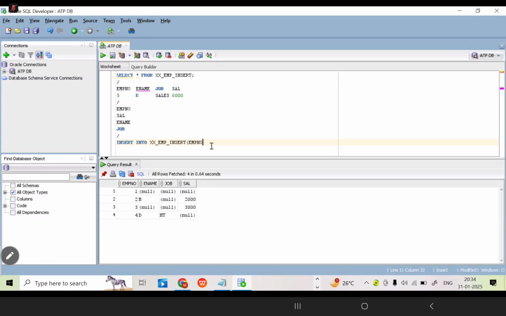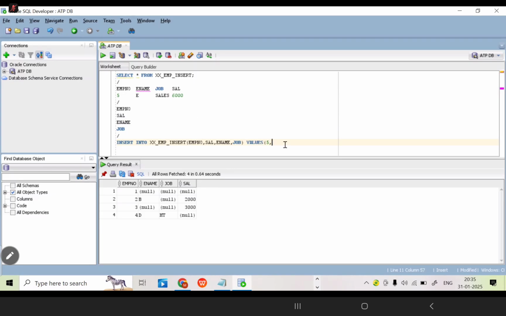Employee number. Next one, what is the column? Salary. Next one, what is the column? E-name. Next one, what is the column? Job only. Okay. Now here, values. What are the values? What is the employee number? It is coming as per the requirement. Employee number, it is 5.